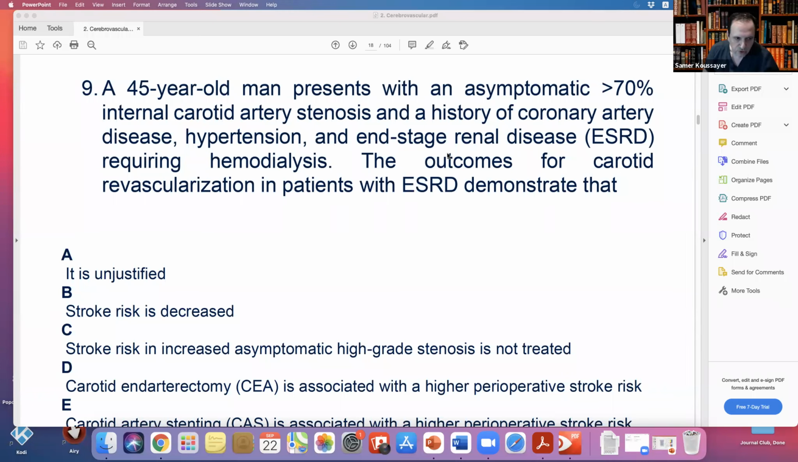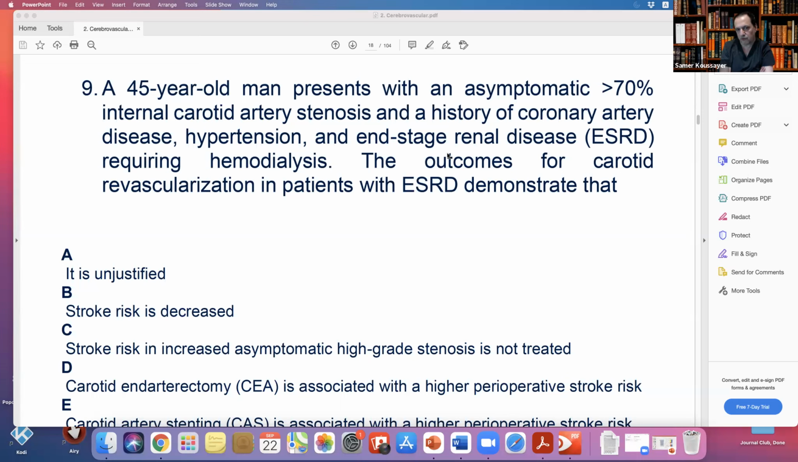Because stroke risk is increased in asymptomatic high-grade stenosis if not treated. If we don't treat him, there's a high chance of stroke. That's why we have to treat him. This is soft data, soft evidence. Again, guys, remember, whoever put this question is a person, so we could be wrong. Even if you answer this question wrong in the exam, it's not a big deal, because I don't think it's strong data.